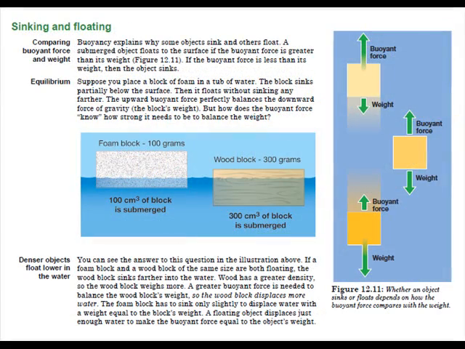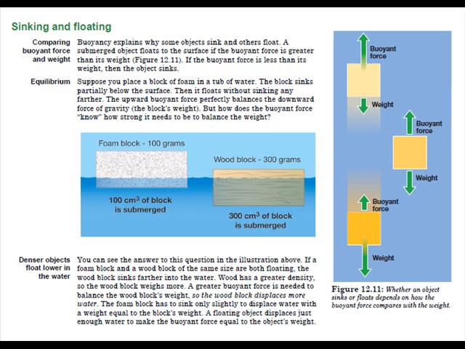Buoyancy explains why some objects sink and others float. A submerged object floats to the surface if the buoyant force is greater than its weight, figure 12.1. If the buoyant force is less than its weight, then the object sinks. Suppose you place a block of foam in a tub of water. The block sinks partially below the surface, then it floats without sinking any further. The upward buoyant force perfectly balances the downward force of gravity, the block's weight.